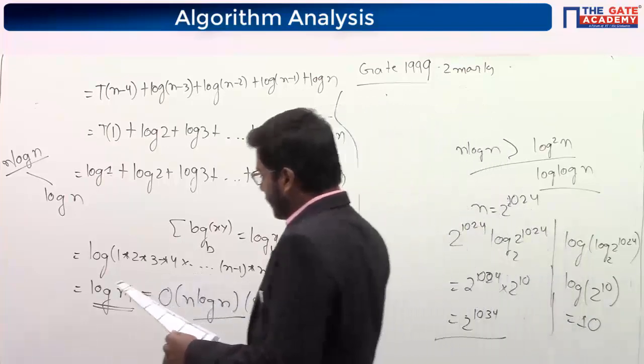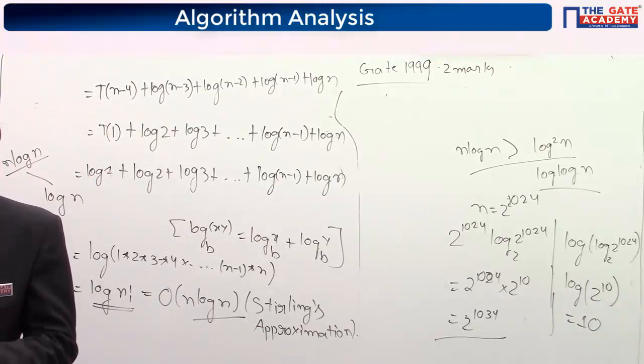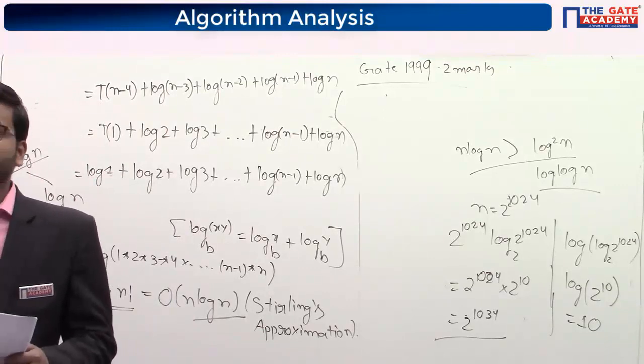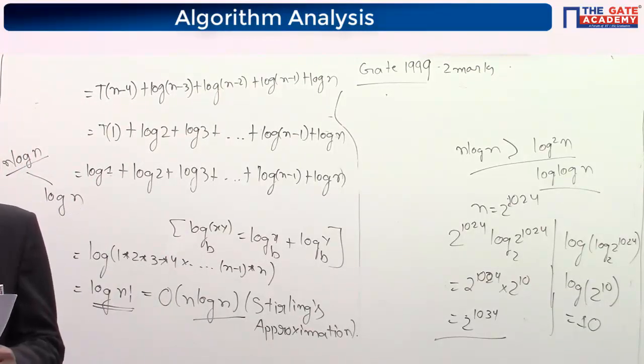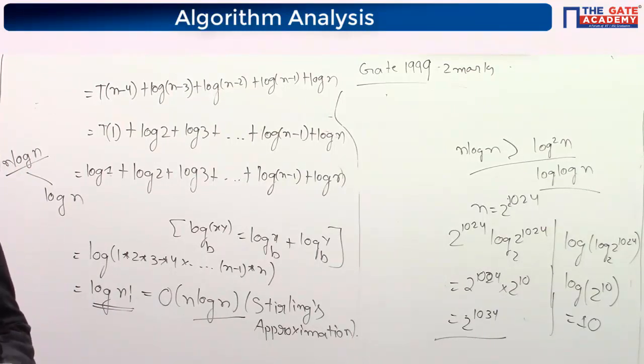I need to check why that is the option. Okay, I will get back to you later, because O and P both are coming n log n, and they have given D as the correct option. I will check and let you know.